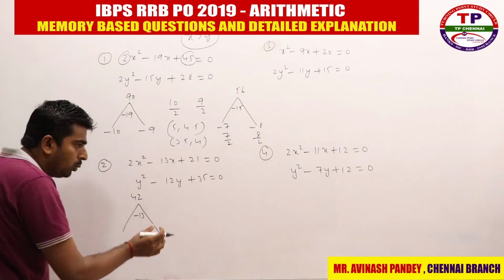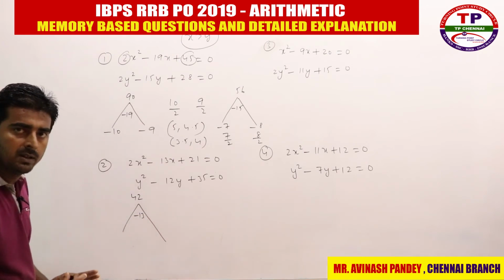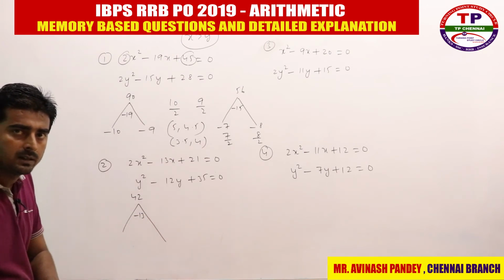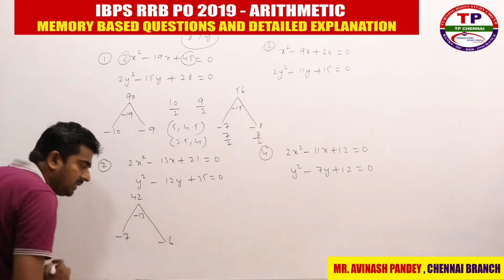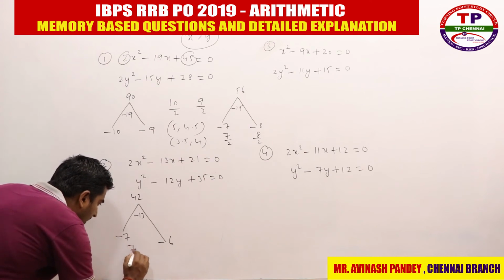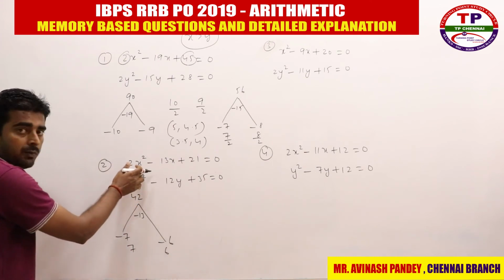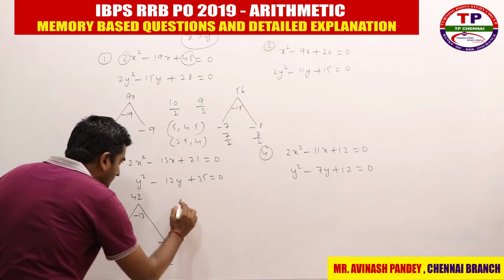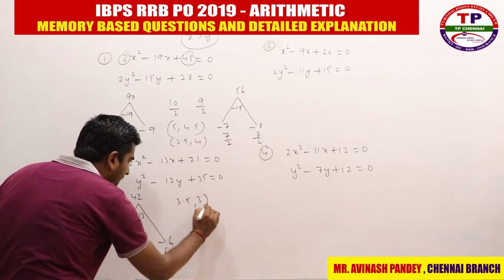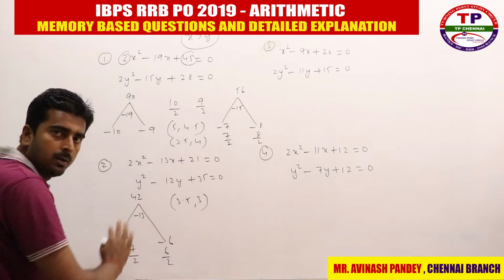Now what can be the two numbers? 7 and 6, you know the table, 7 6 are 42, 7 plus 6 is nothing but 13, but the minus symbol is there, so make it minus 7 and minus 6, change the sign, so it will become 7 and 6. And what is the coefficient of x square? 2. So you need to divide here. So what is my answer for the first case? 3.5 and 3, right?